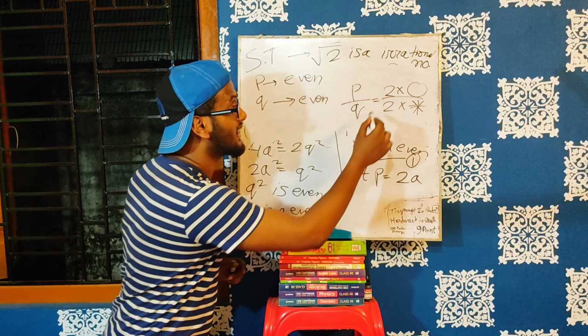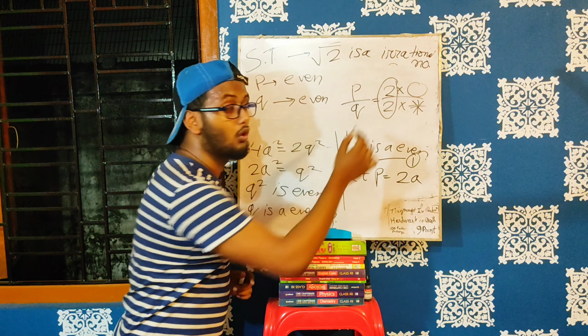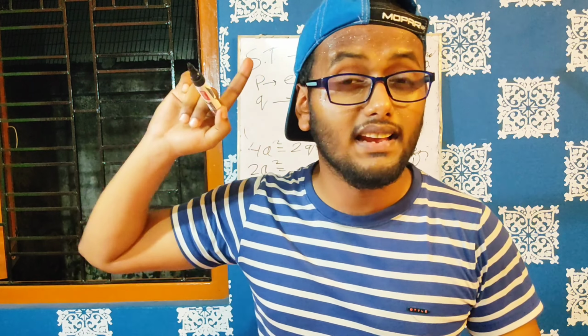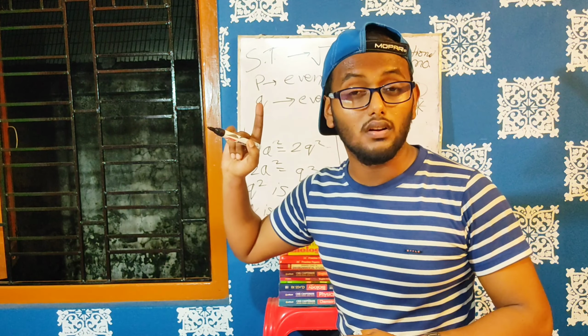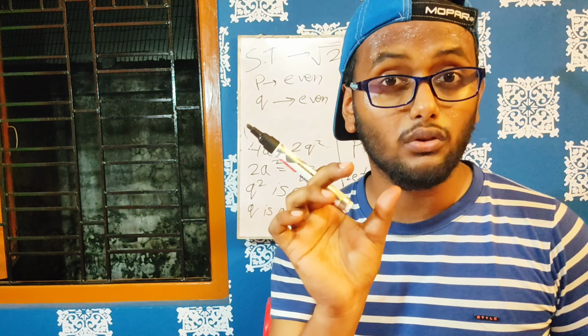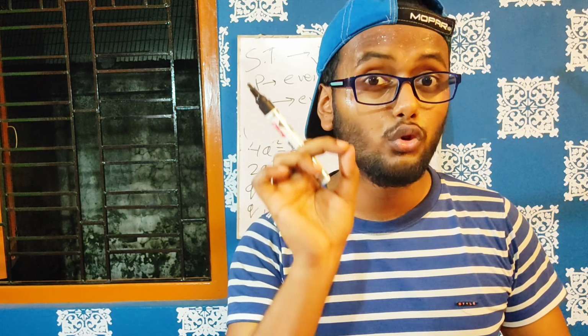That means we are getting a common factor, that is 2. But this contradicts the fact that we have already assumed that p by q is a rational number, and if it is a rational number, then p and q should be co-prime numbers.